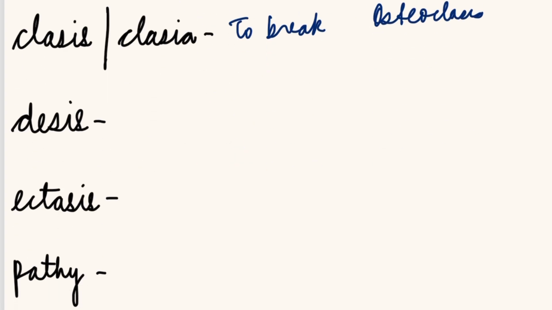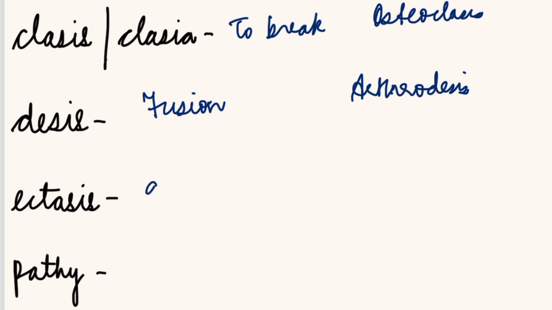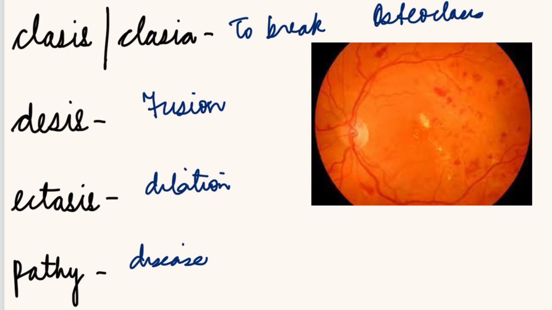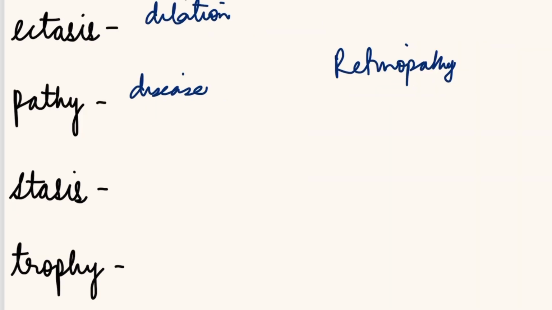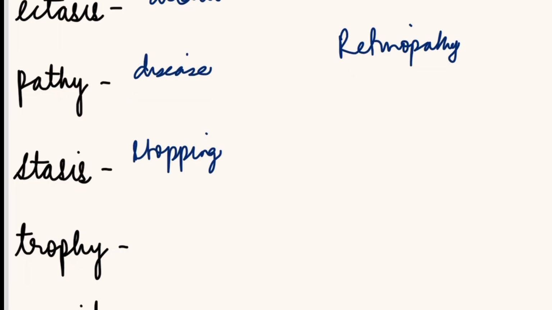Desis. Desis means fusion. So clasia was breaking. Desis means fusion. Example, arthrodesis. Arthro means joint. So this is a surgical fusion of a joint. Ectasis. It is dilation. Example, bronchiectasis. Now comes pathy. Pathy is a disease. Example, retinopathy, which is the disease of a retina.